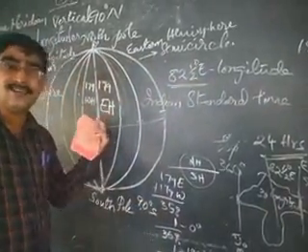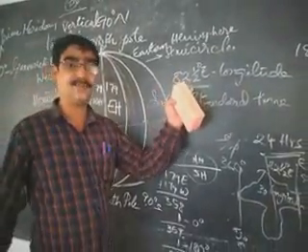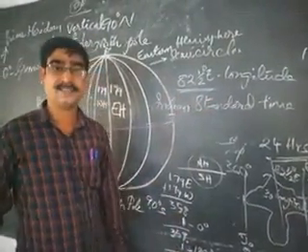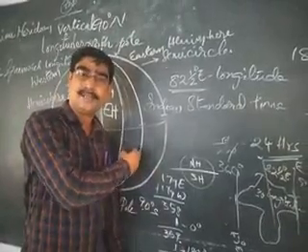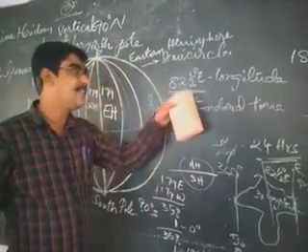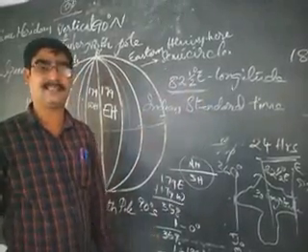London is on 0 degrees. The Indian time zone is on 82.5 degrees east. Then what is the time difference between London or Britain and India? The difference is 82.5 degrees.